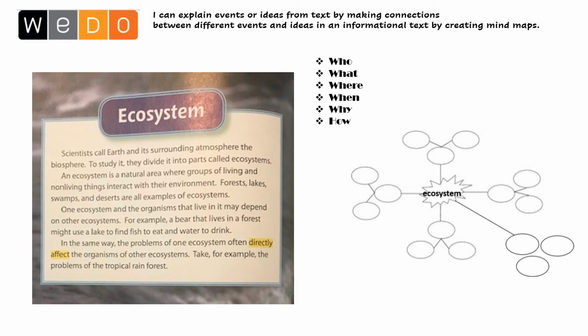So remember to do this work, to explain the events and ideas in informational text, we're going to make connections. And we're going to create that mind map by thinking about the W's and the H. Then we're going to collect all of those details on a mind map. And finally, we'll use all of those details in order to help us to explain the event or the idea. As easy as 1, 2,